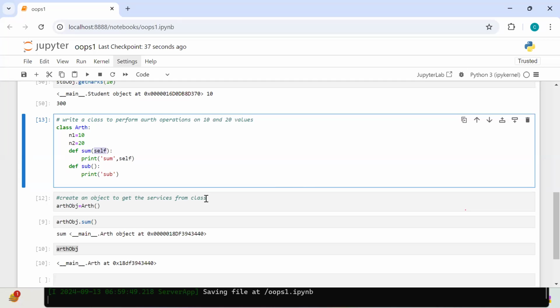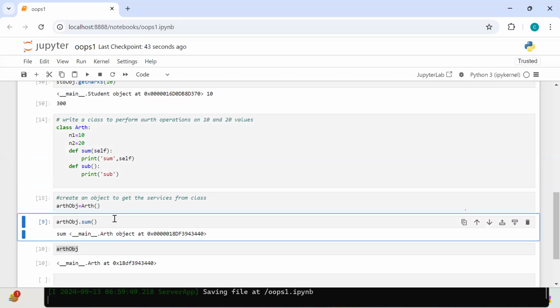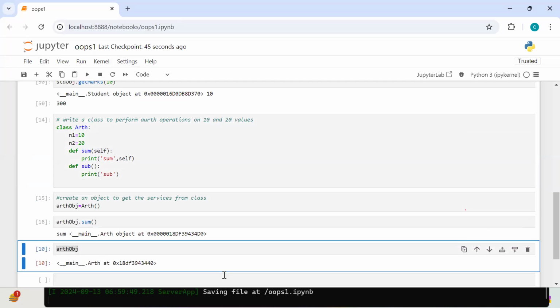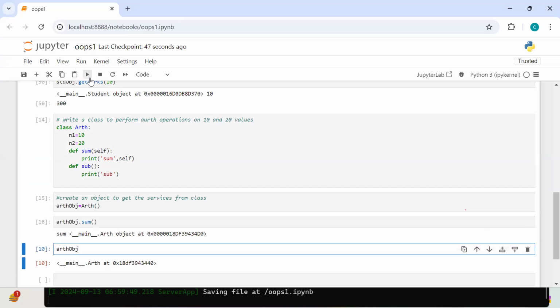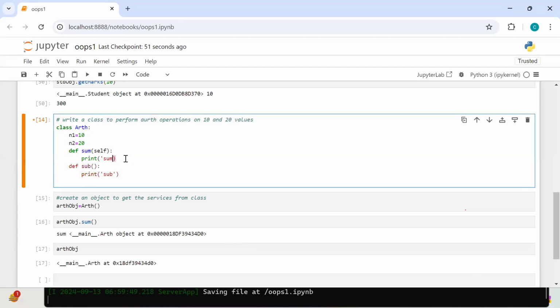Agreed, everyone? Come on. Up to here, okay or not? Any questions? Okay then. But our goal is what? I want to find the sum, right? So what do you have to write in the print? N1 plus N2. Perfect.